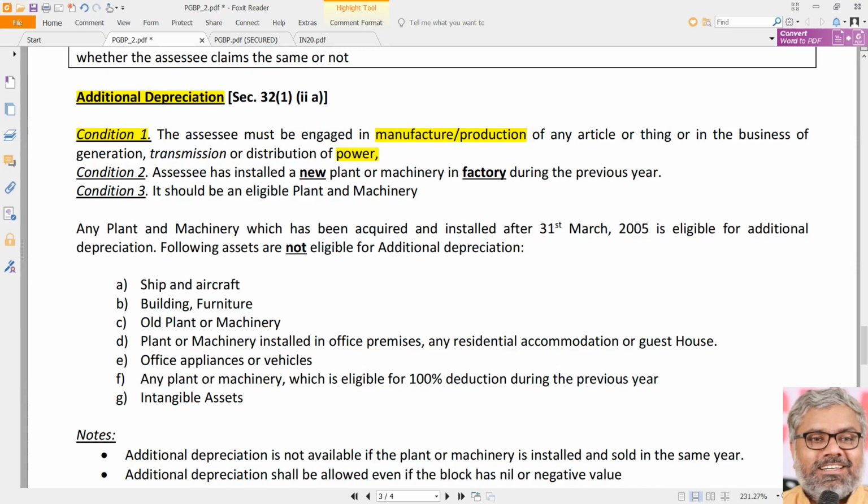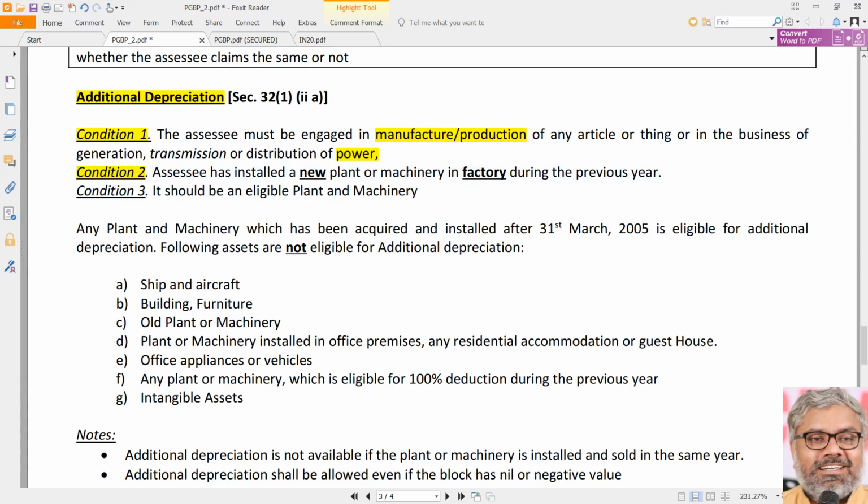And for that matter, any other SSC who is in the manufacturing or production business of any article or thing, they can claim this. Means service sector and all, they cannot claim additional depreciation. Only manufacturing organizations will be able to claim additional depreciation. Power, electricity companies also can claim additional depreciation. That is first condition number 1. We can call it eligibility.